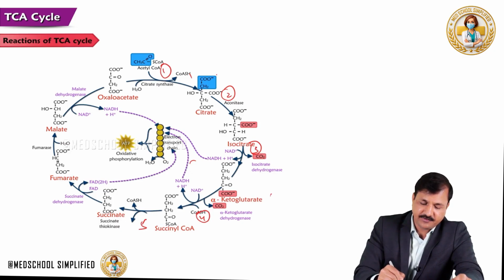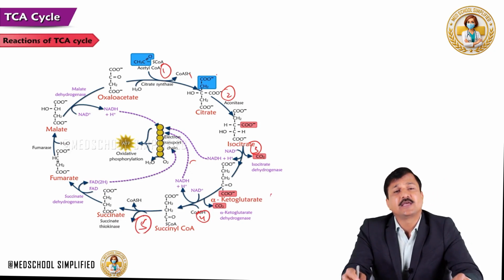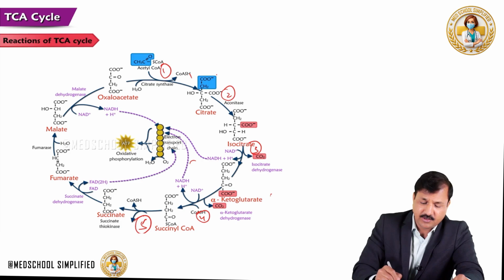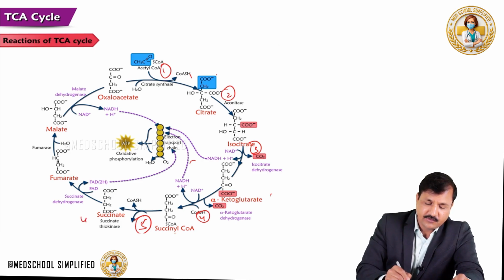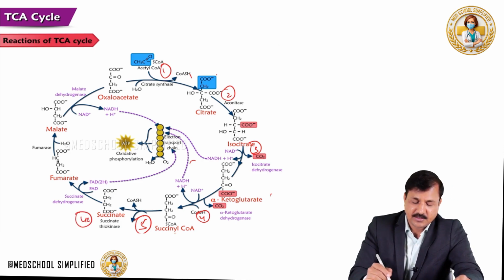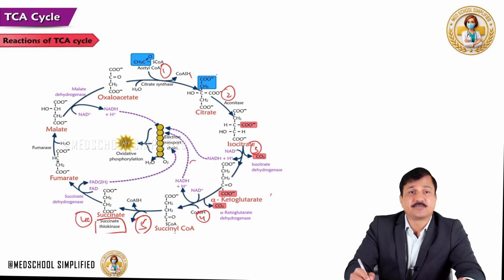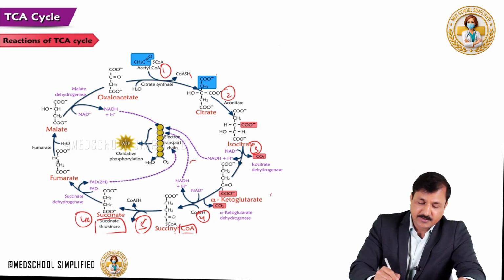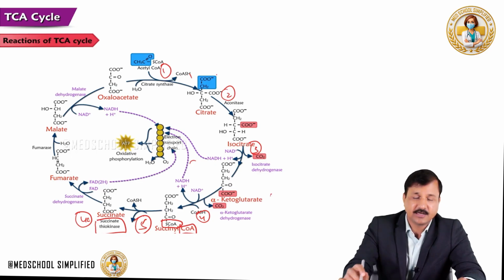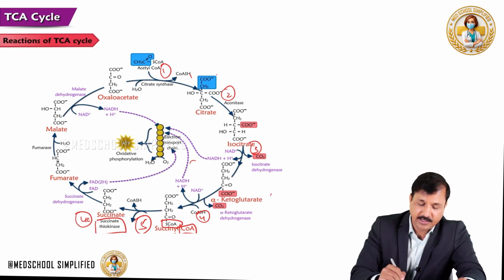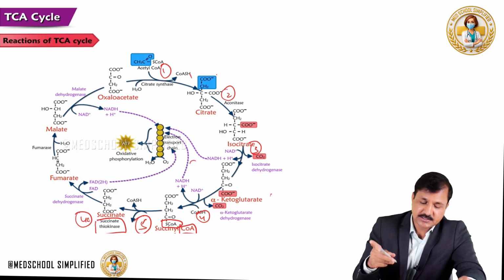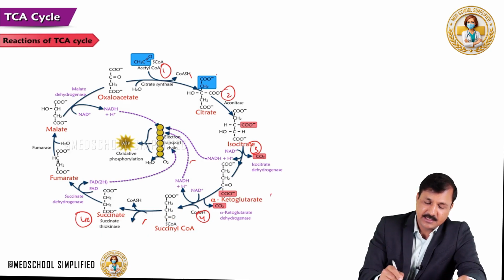Number 5 reaction, the 5th reaction in the TCA cycle, is conversion of 4-carbon succinyl-CoA into 4-carbon succinate. Here the reaction is done by the succinate thiokinase enzyme, where CoA is removed, the high energy thioester bond is removed here, and during this process GTP is made.